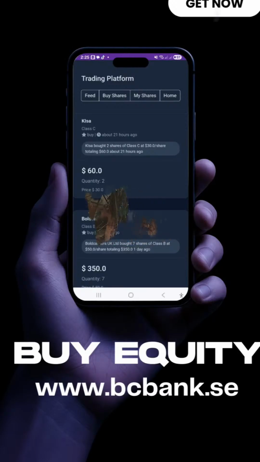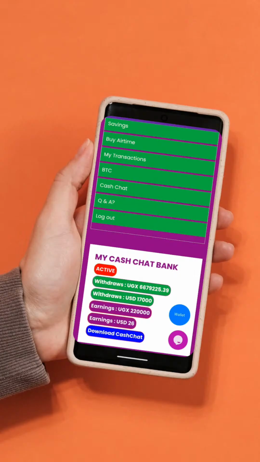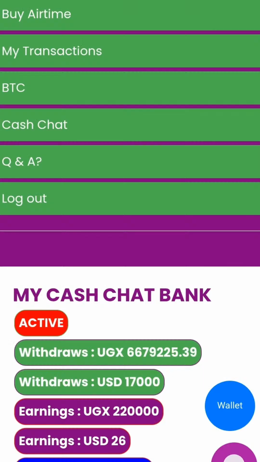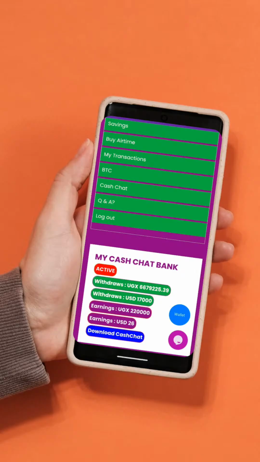Now, when you go in the app, in the social media, the first app that I showed you, you see there's a button at the top. I'll show you the button at the top. If you go on this menu and you scroll upward, you will see where they show you the trading app.